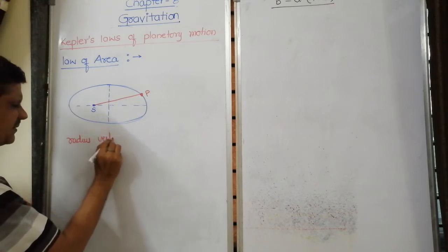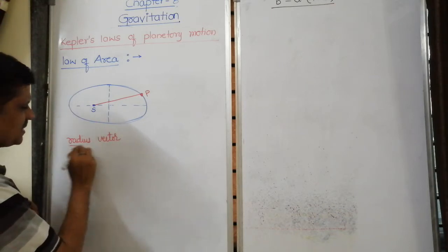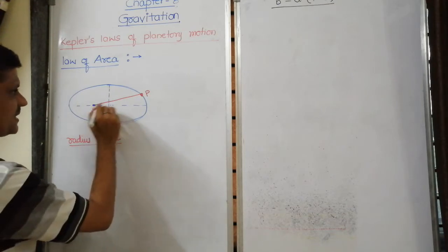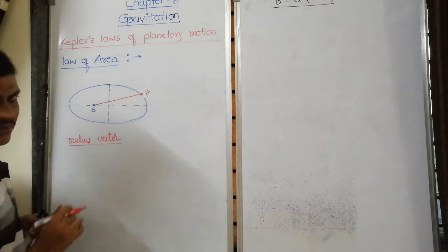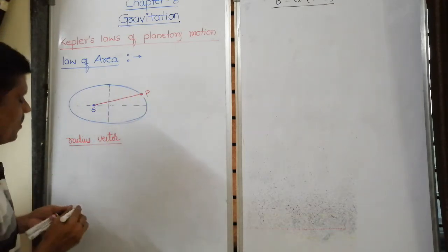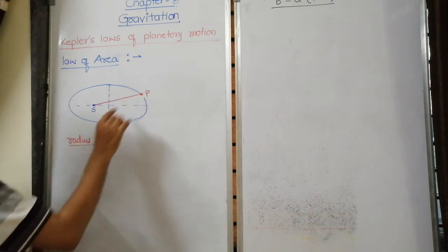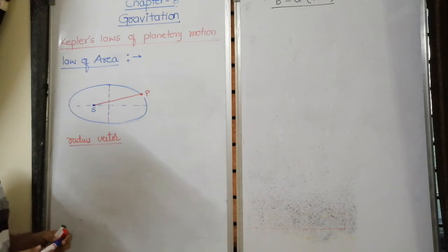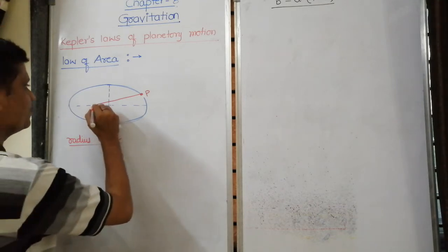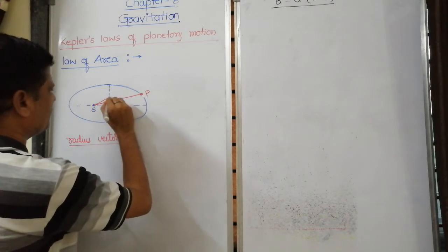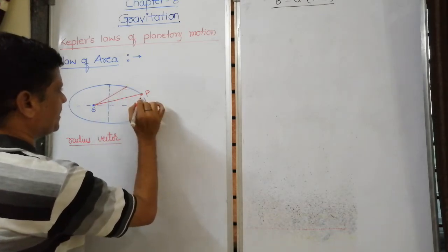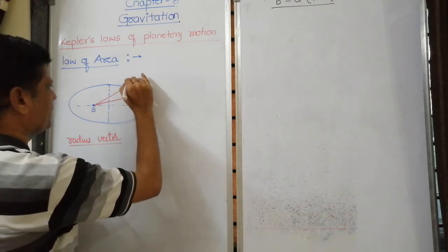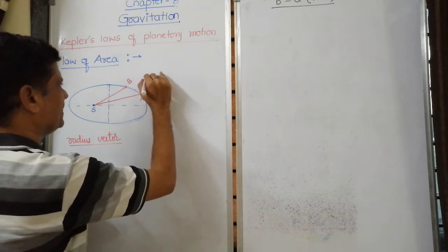Radius vector. The line joining the sun and planet is called the radius vector. According to this law, this radius vector sweeps equal areas in equal intervals of time. Assume it moves from here to here. Say it moves from point A to point B in time dt.